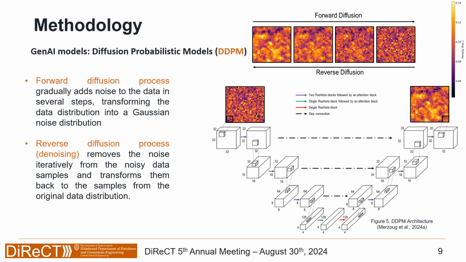Then we train a U-Net in order to denoise the image. So we start from the noise and we try to get to the original image. In the same process that we did the forward diffusion, we try to reverse it and remove noise iteratively. This way, we start with random noise in order to generate a new realization.